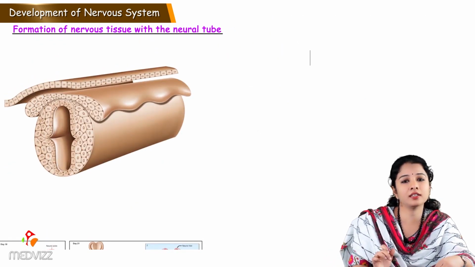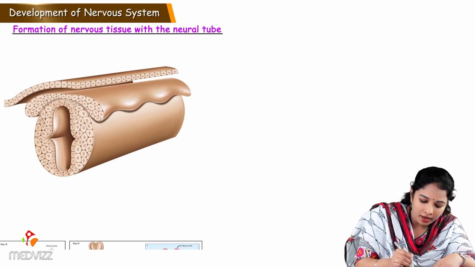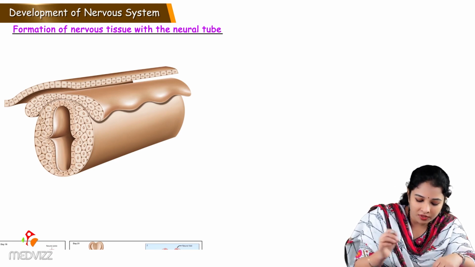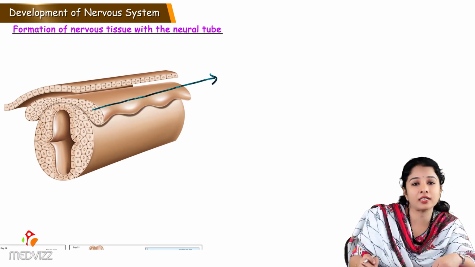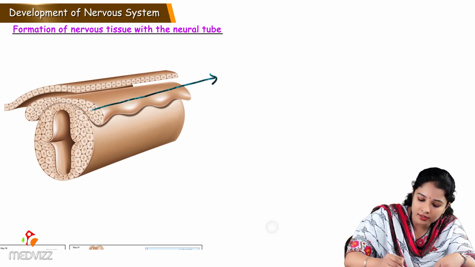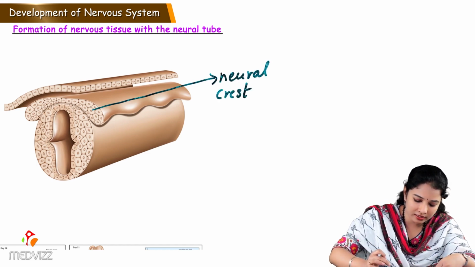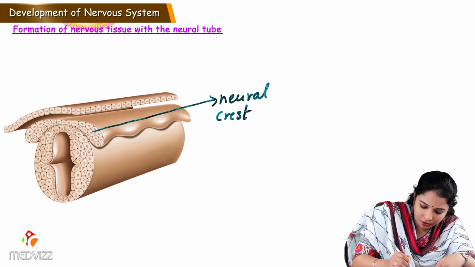So here we can see the neural tube which is formed completely from the neuroectoderm. Between the ectoderm and the neural tube, the tips of the cells which get approximated get separated to form a cluster of cells called neural crest cells. So these are neural crest cells which we'll discuss a little later. And this is the neural tube, the cells forming the neural tube.